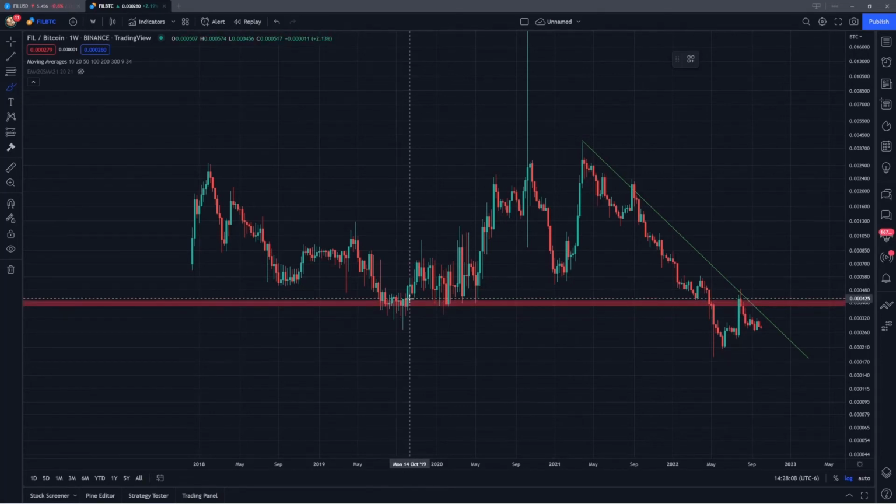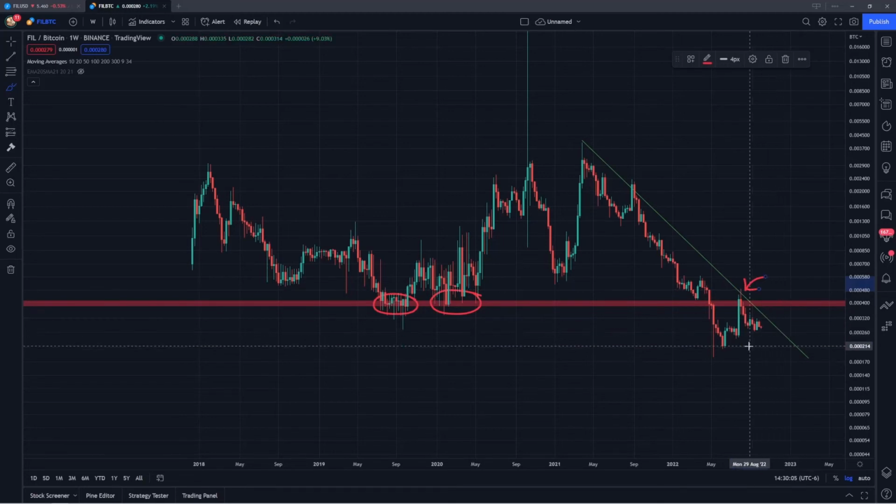Notice how on the weekly chart, this was the level of support that held on multiple occasions. All of these weekly candles came down to this area, but the closes remained above it. This was the level that we had a double bottom off of more or less, and then started to reverse where Filecoin started to outperform Bitcoin. But as you can see, Filecoin has come below this level and then flipped it into resistance on this rejection back in August. So I really do want to see Filecoin start to reclaim this, because if not, there really isn't much support down from here. We are at more or less all-time lows over the last few months.